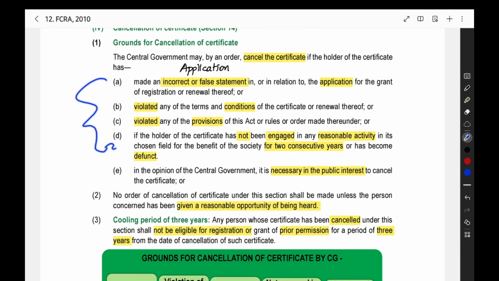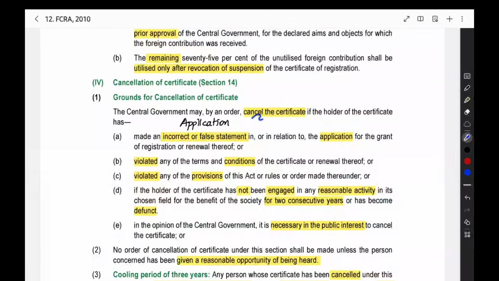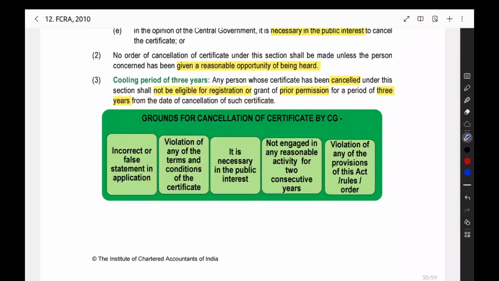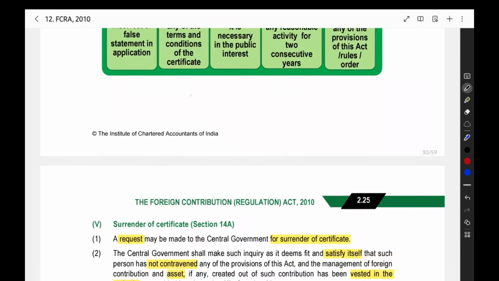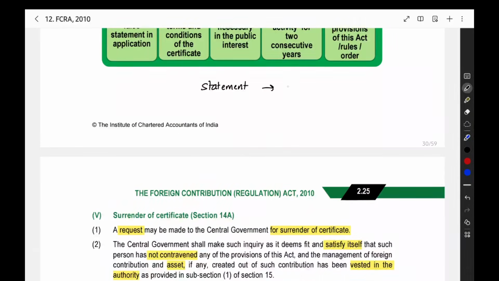For finding this out, for getting the evidence for this only, they will suspend your certificate and do the inquiry. Then, before cancelling the certificate permanently, they will give you a reasonable opportunity of being heard. They will give you a time. You can tell your side of the case, what happened, why you were not able to do the activity, or why you have done these kinds of violations. You can give your explanation. After giving this opportunity for explanation on your side, only then they will do the cancellation.